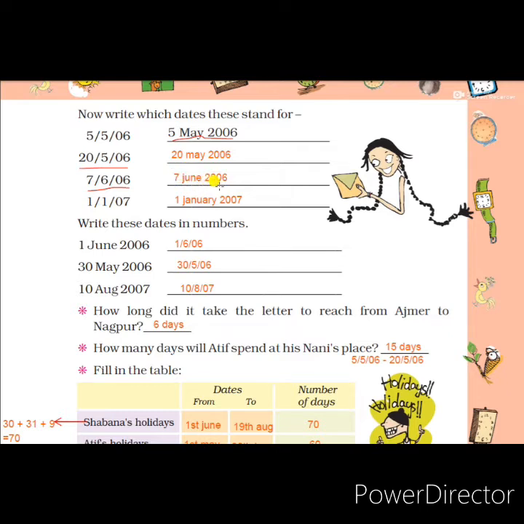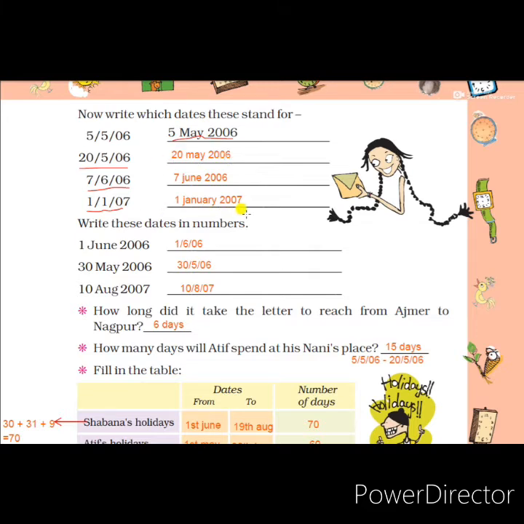So 7 June 2006. The next one is 1/1/2007. The first is the date, and the first month is January. So 1 January 2007. In this way we can write these dates in numbers.